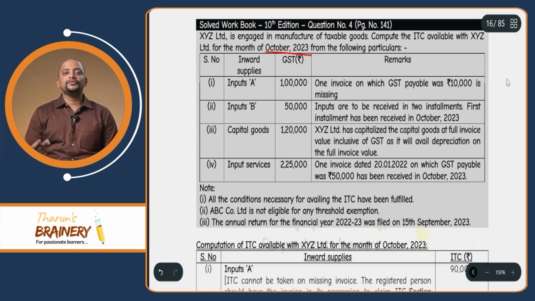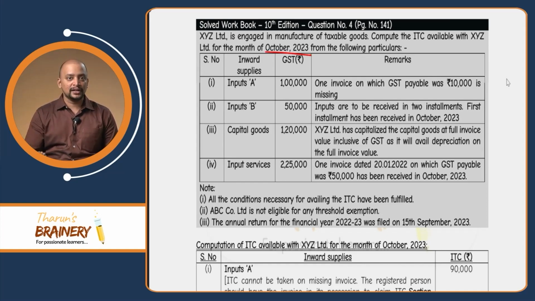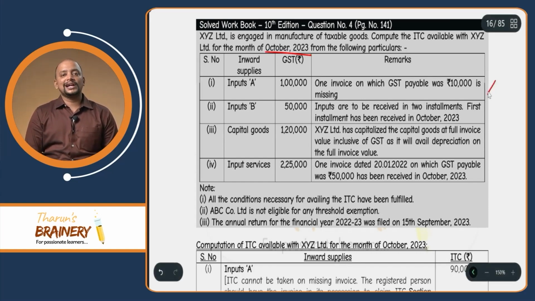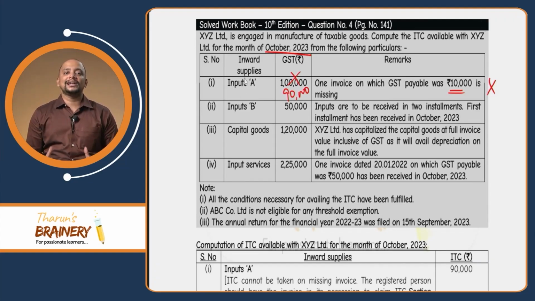We know that one of the conditions for availment of ITC is that a person who avails the ITC should be in possession of the tax invoice. So even though it gets reflected in GSTR-2B, if the invoice is missing, he cannot take ITC with respect to this 10,000, but with respect to 90,000, ITC can be availed. Then second, inputs B, and these are not in the blocked credits. So the explanation needs to be properly written in the exam.